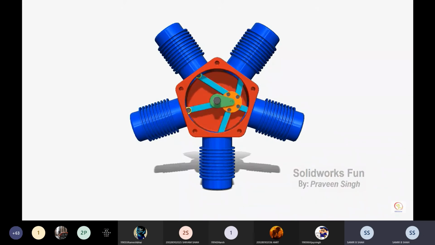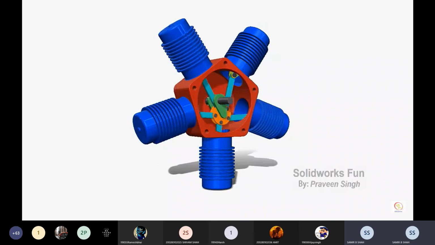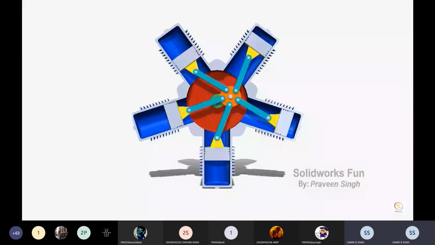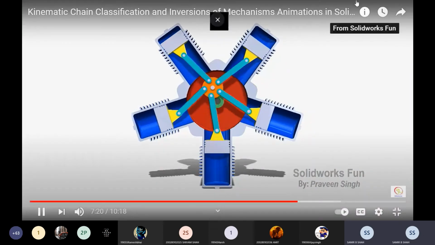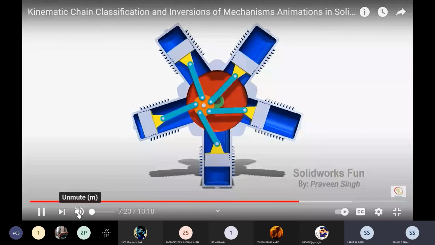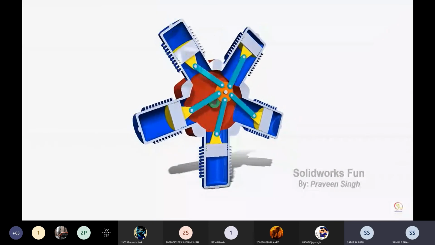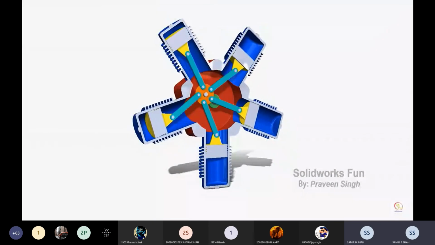Hope you understand this diagram. Which mechanism is this? It is a rotary motion mechanism, or rotary engine. How it works may be explained with the animation.